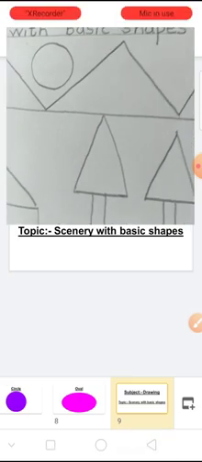Can you see mountains? Can you see mountains with triangle shape?